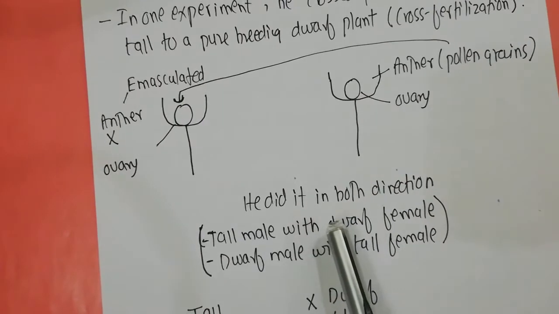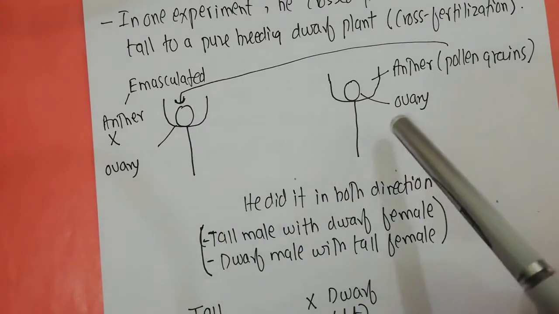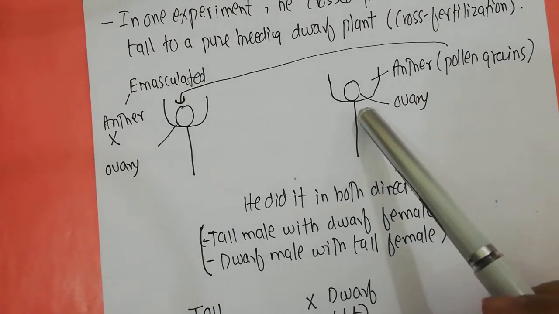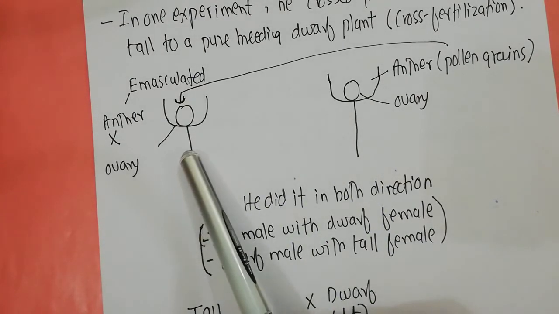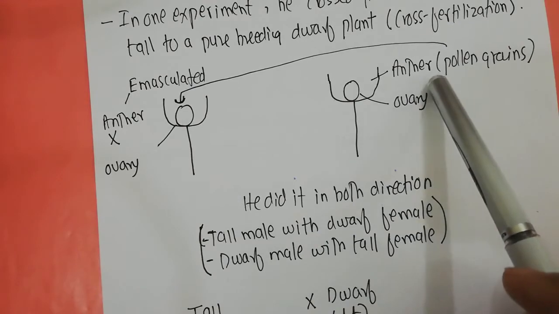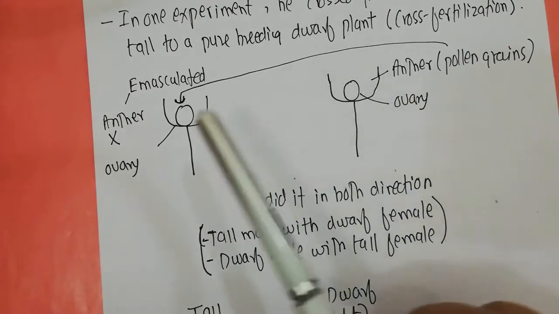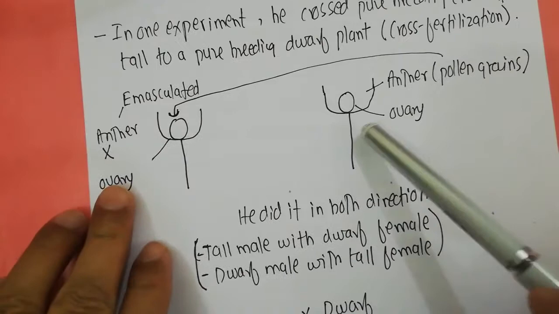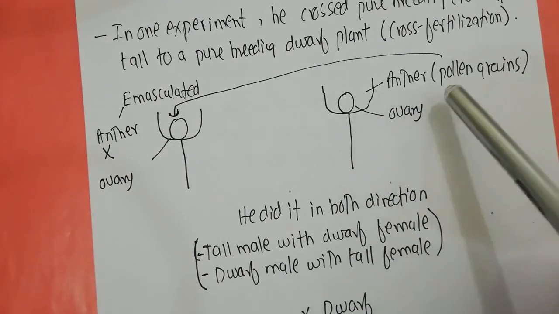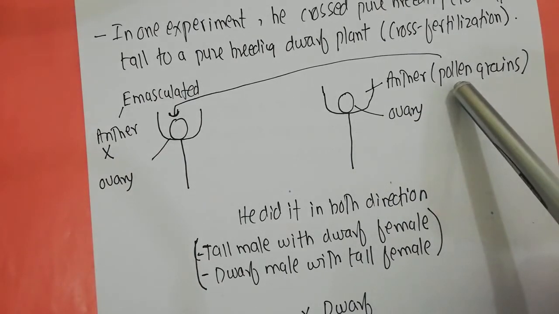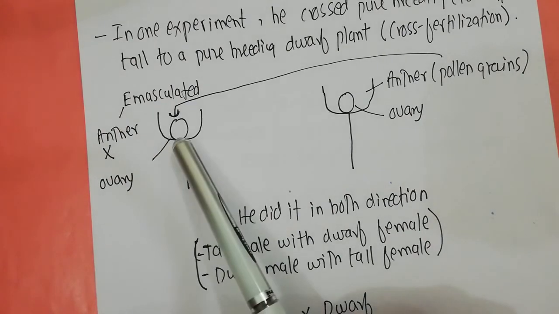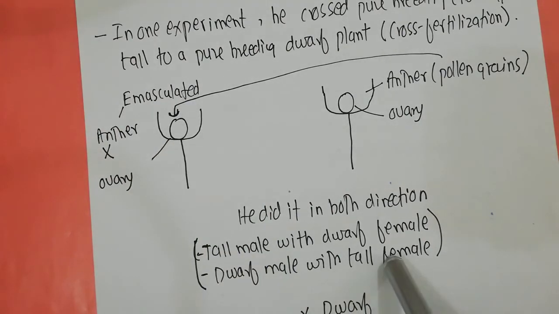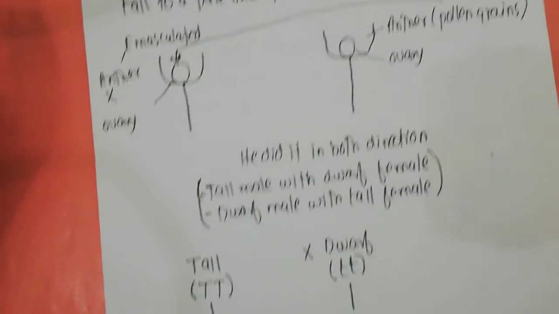For example, if this is the tall male and this is the dwarf female, you will be using the pollen grains of the tall flower to fertilize the ovary of the dwarf female. In another case, if this is the dwarf male, you will be taking the pollen grains of the dwarf male and using that to fertilize the ovary of the tall female. So he did that in both directions.